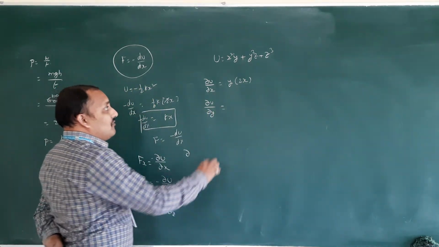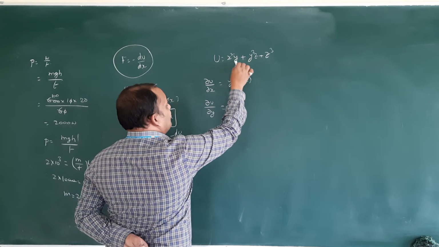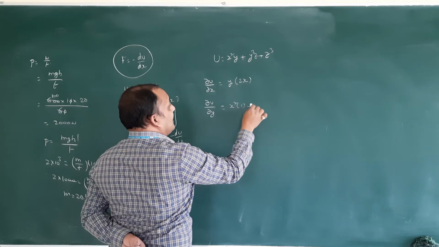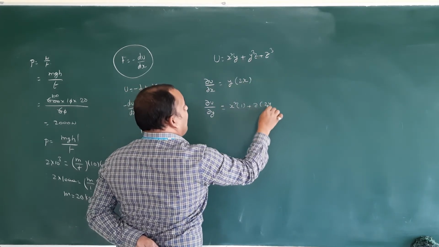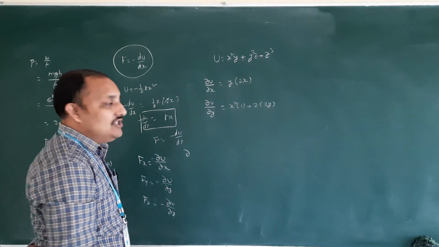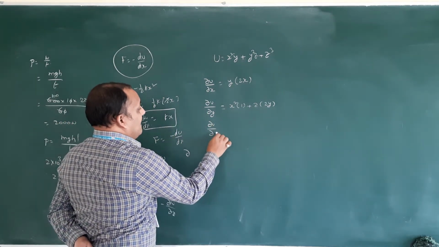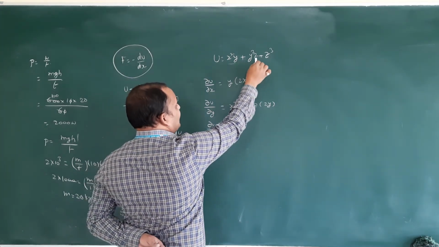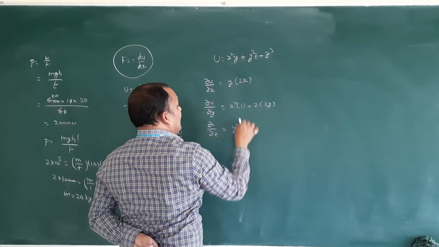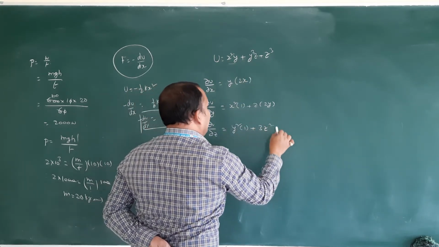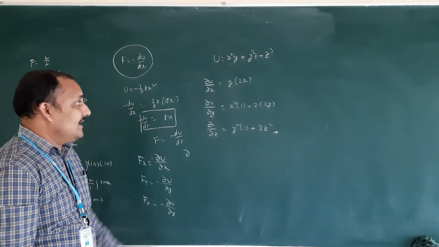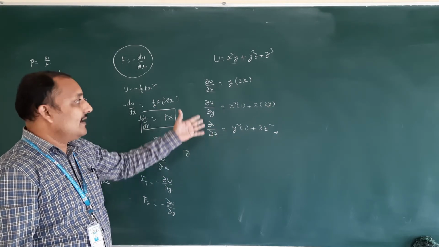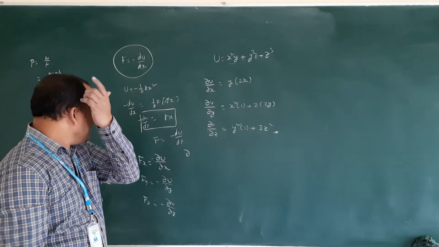∂U/∂y. Y terms you have, y terms two are there. So therefore x square will become constant. ∂y/∂y means 1, and then z is constant, 2y. Z term is going to become 0. Next term, ∂U/∂z. In this no z term, therefore 0. In this one z term is there, y square will become constant, 1 plus 3z square. See there: ∂U/∂x, ∂U/∂y, ∂U/∂z. Just how to solve, I gave an example. They also gave. Like this, you can take your own example.